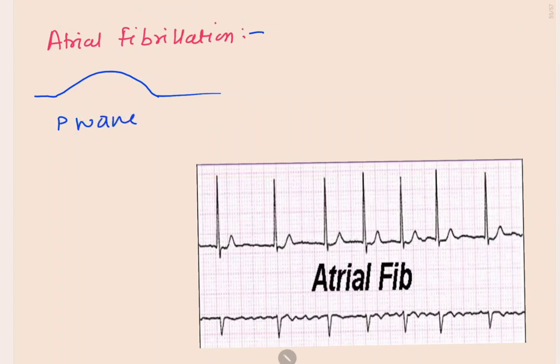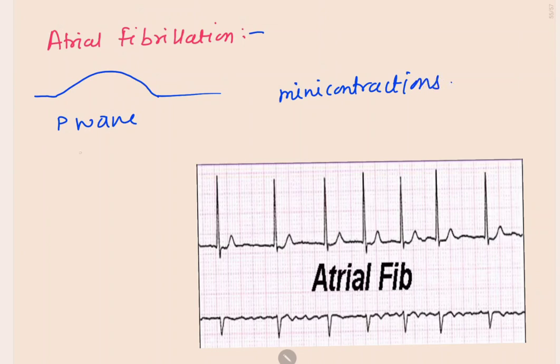What happens in atrial fibrillation? There is abnormal propagation of the impulse generated by the SA node. Because of the abnormal propagation, there is no one large contraction, rather there will be small or mini contractions in the atrium.